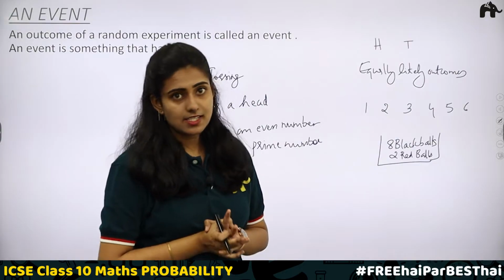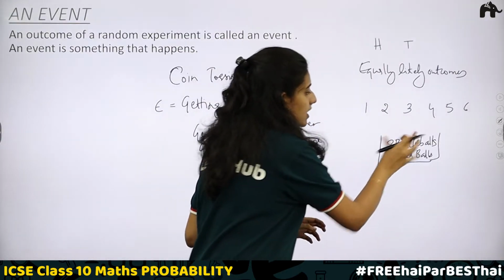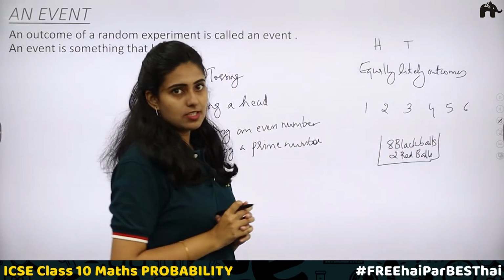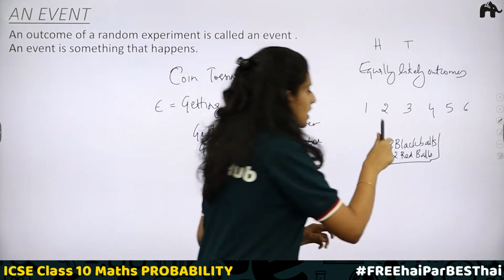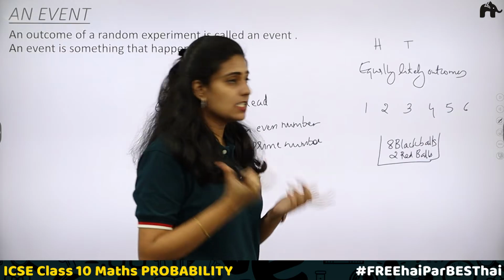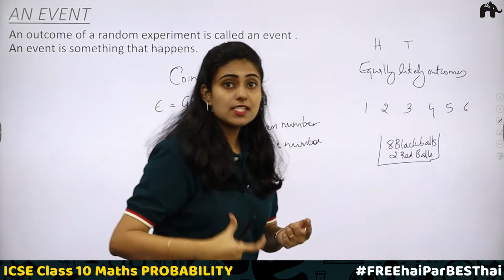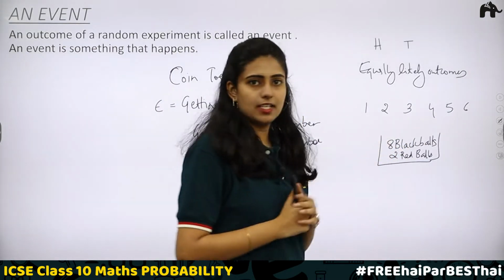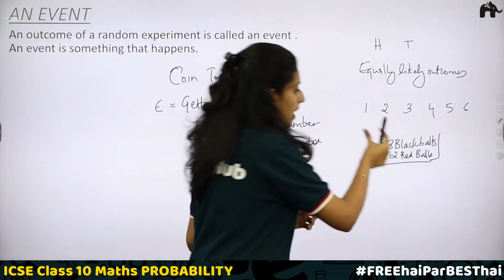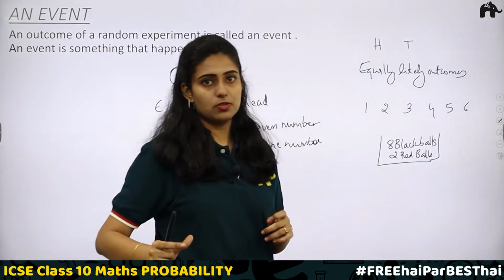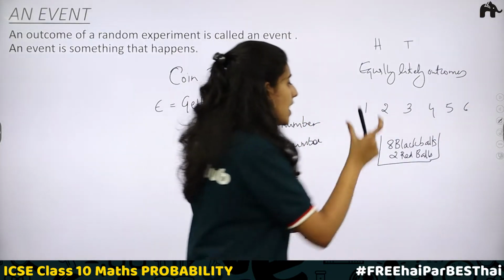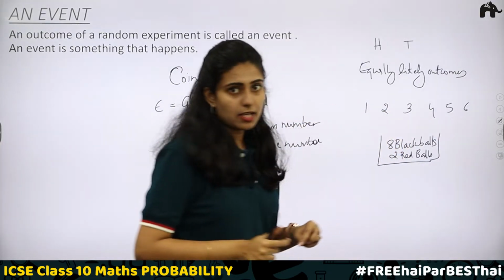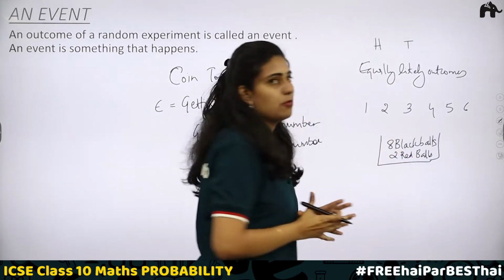Is there any equal chance of getting black balls and red balls? Here in this bag, maximum number is for black balls, which means the chances of getting a black ball is higher. Compared to that, there are only 2 red balls. So we can say that there are chances of getting red balls, but still the maximum chances are for getting black balls because the bag contains maximum number of black balls.